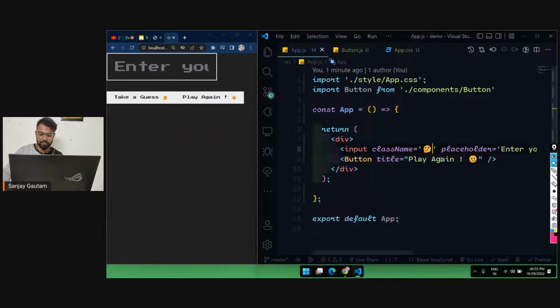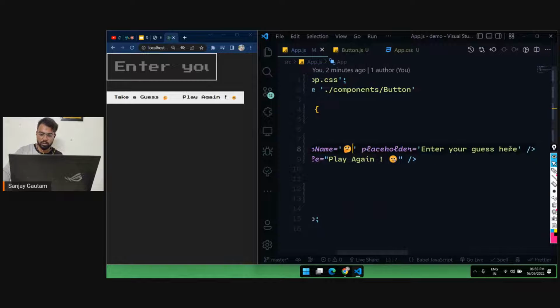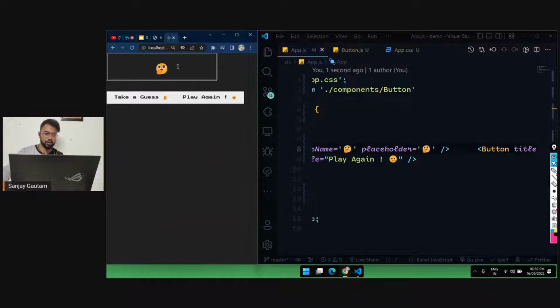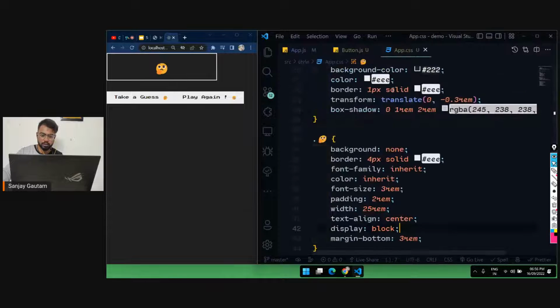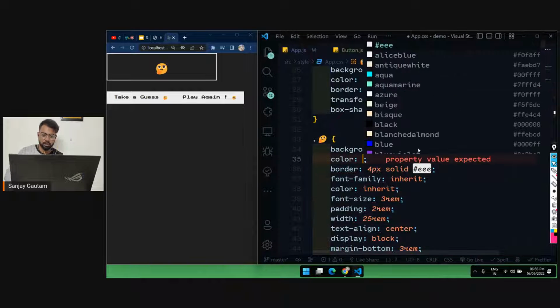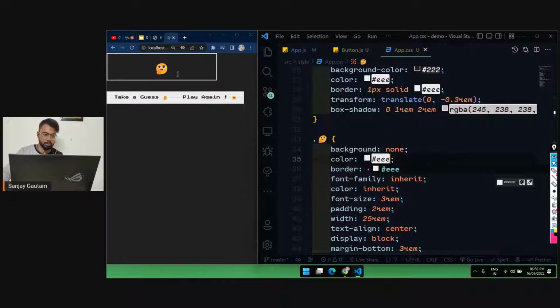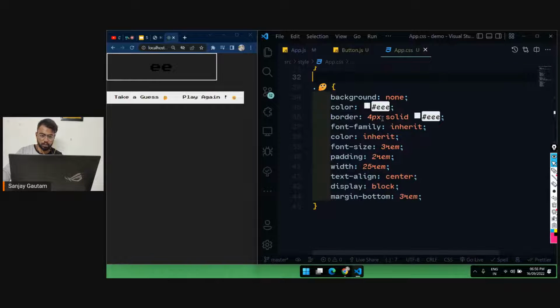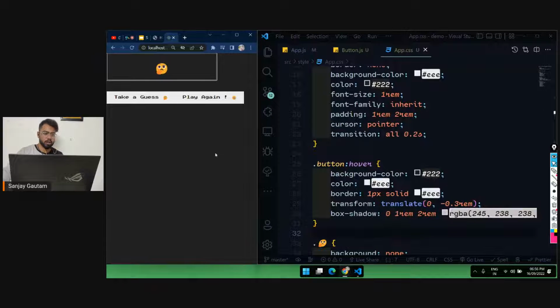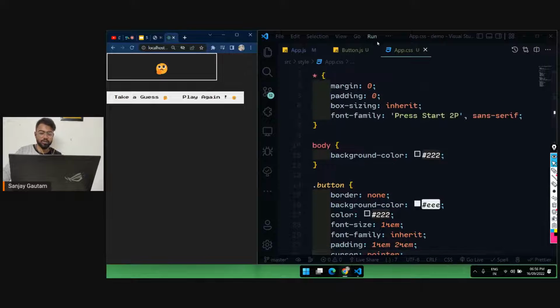So I'm just going to decrease the placeholder, and let me just put this icon. The placeholder is going to be this emoji. So basically we have to write our text here, and let's just go over here and also give it a color as well. So color is going to be #EEE, a little bit of white color behind this. Okay, so now let's move on to the next part.